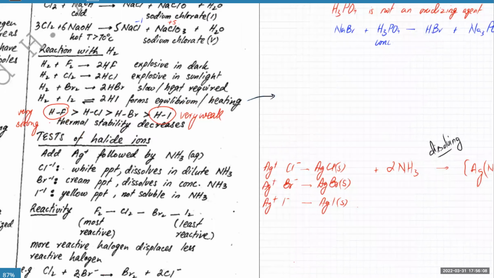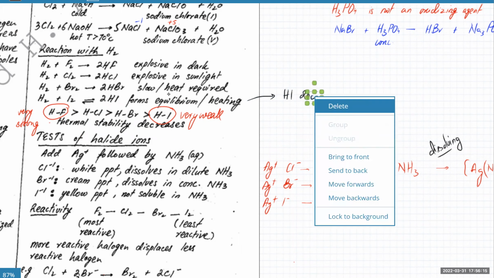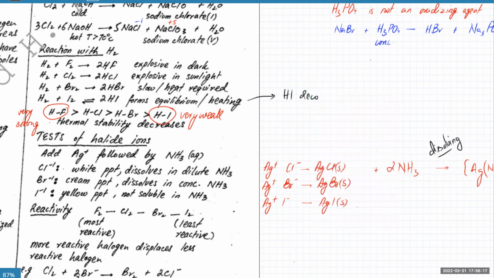One question about the test of halide ion. For Cl minus, it dissolves in both dilute and concentrated. I mean, it's obviously going to dissolve in concentrated as well, because if it's dissolving in dilute, then it's definitely going to dissolve in concentrated. And for Br minus, it's only concentrated.